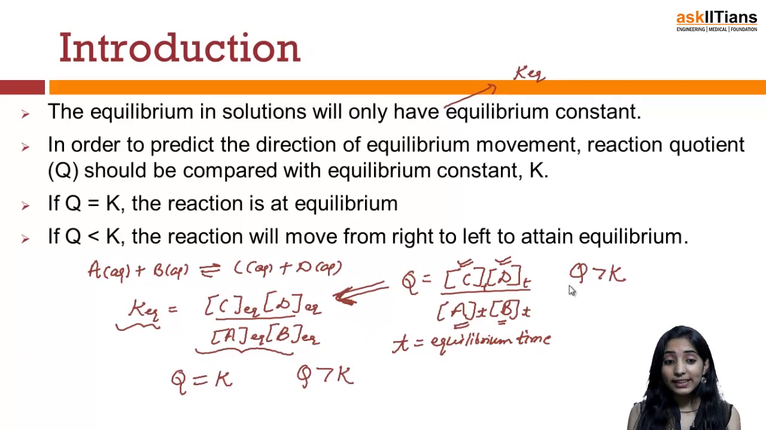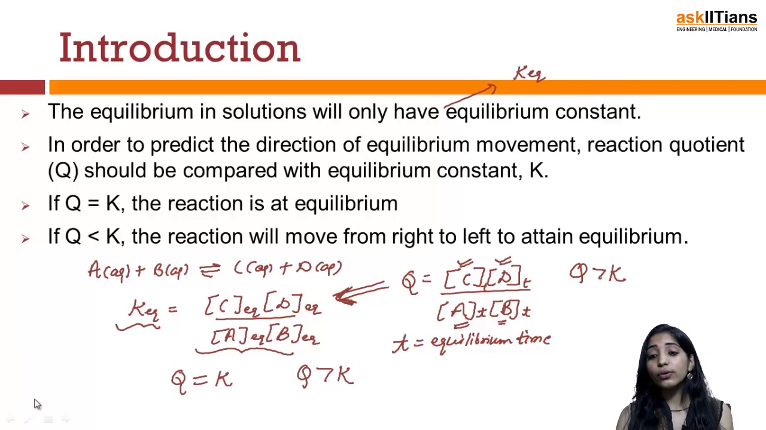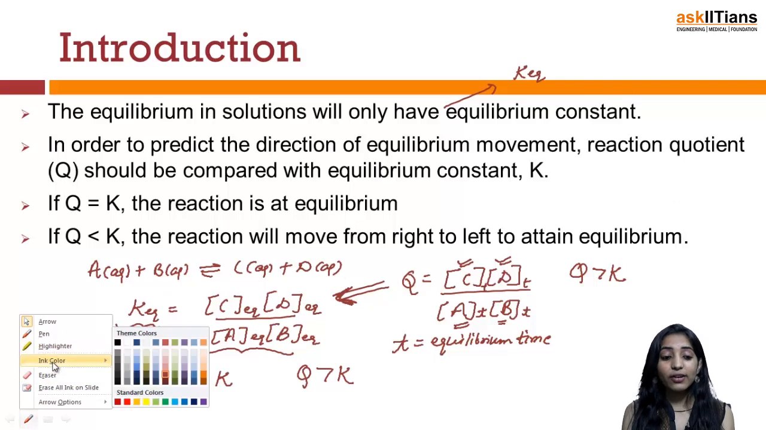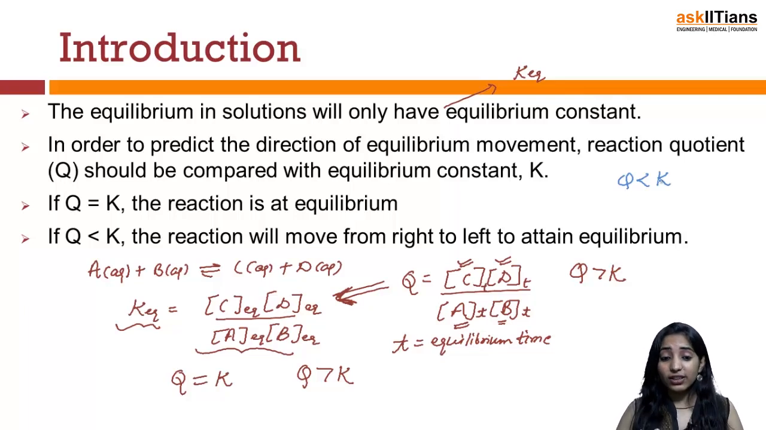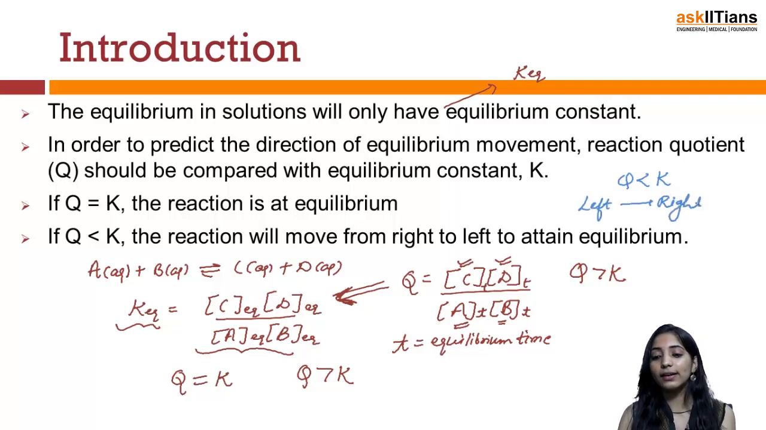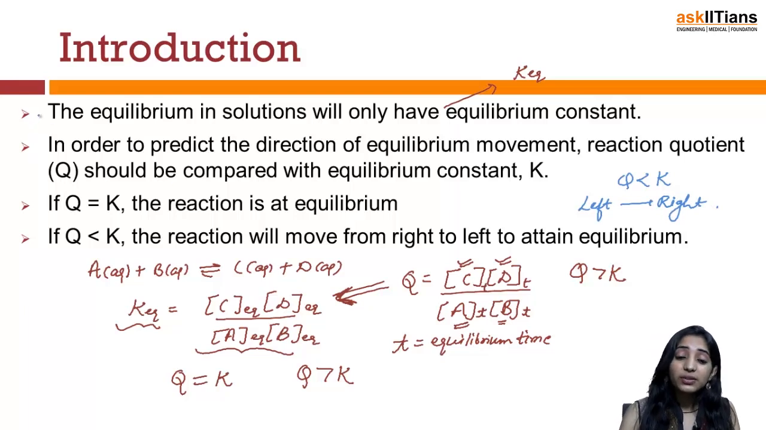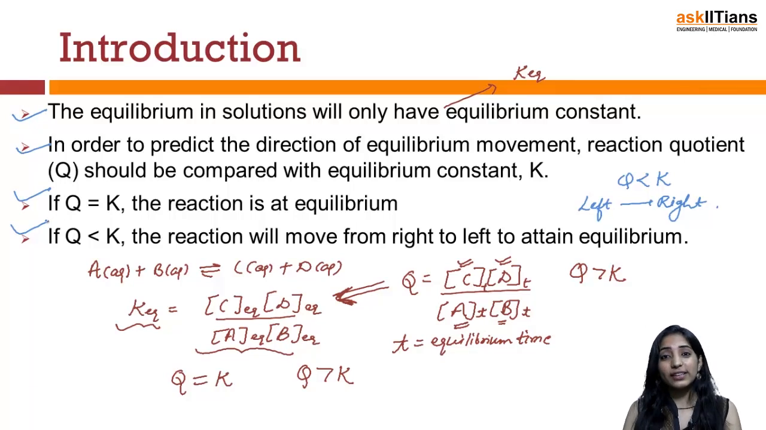And if the value of Q is obtained to be less than the value of K, that means A and B have to react more with each other so that more of C and D can be obtained, so that the reaction can come to the equilibrium state. So if Q is less than K, the reaction will move from left to right in order to attain the equilibrium. This is how we can compare the direction of equilibrium being achieved on the basis of the reaction quotient and the equilibrium constant.